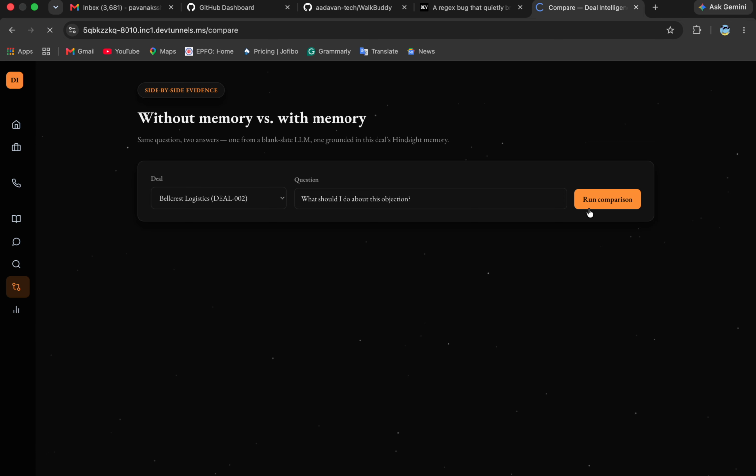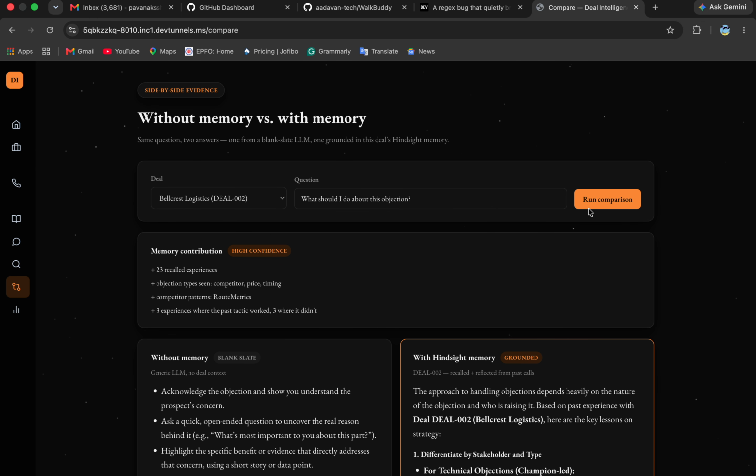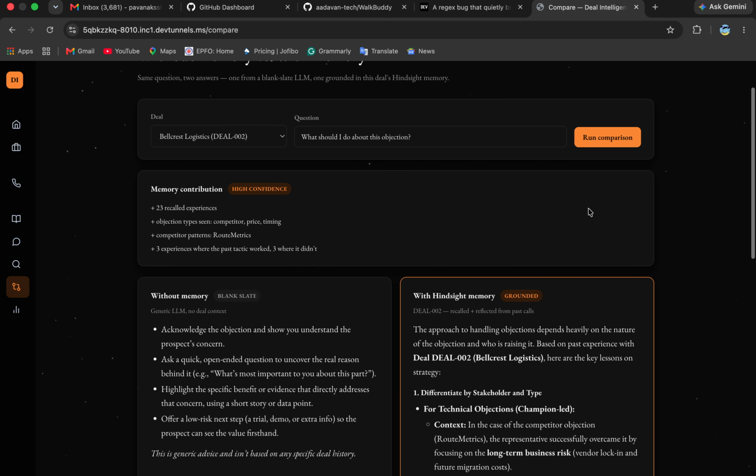So here's the problem I kept running into. This page is called compare. Same question, asked two ways. On the left, a completely blank state LLM. No deal context, nothing. Watch what it says.